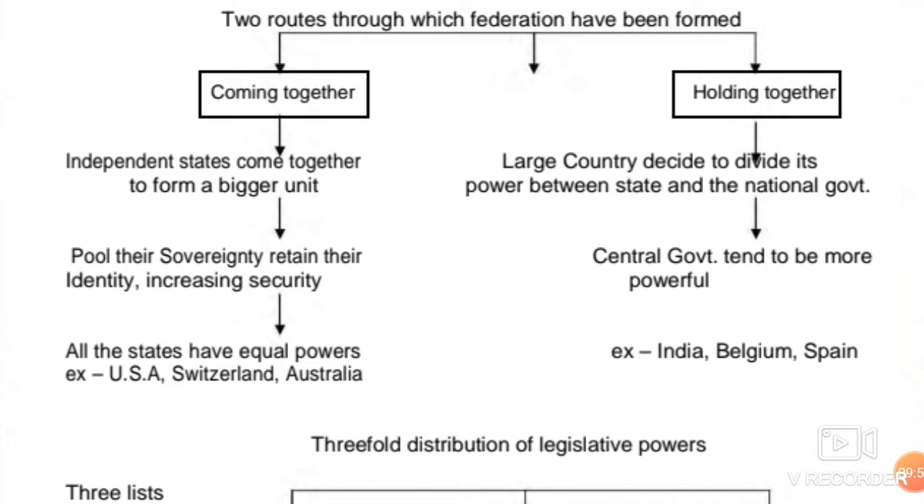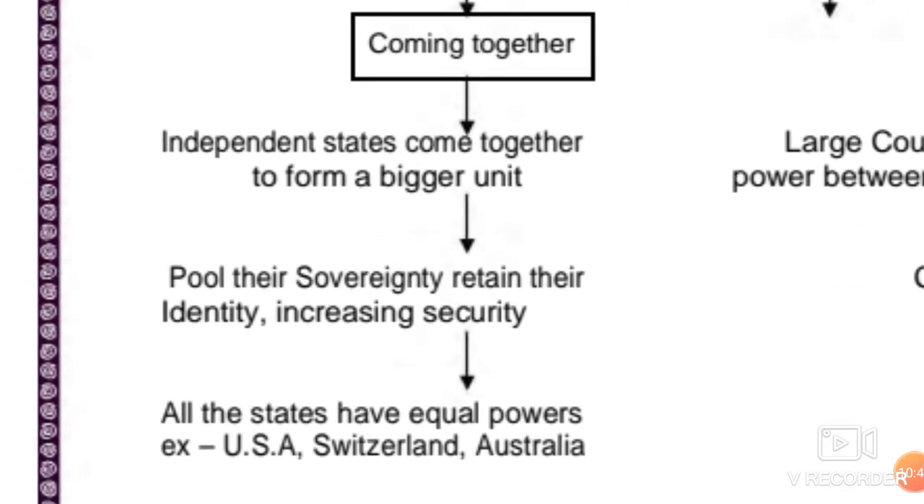Children, in this, smaller states decide on their own to come together and form a bigger unit. They give away their sovereignty on their own. Sovereignty means self-decision powers. They give this up for the sake of unity, for the sake of strength. They give this up and turn themselves from a smaller into a bigger unit. This is the coming together type of federation. Examples of this are USA, Switzerland, Australia, etc.